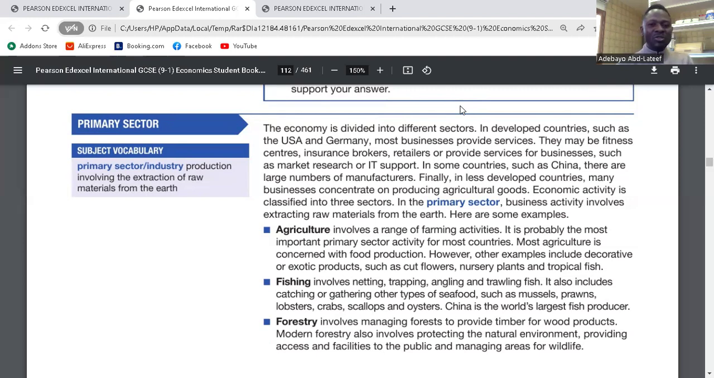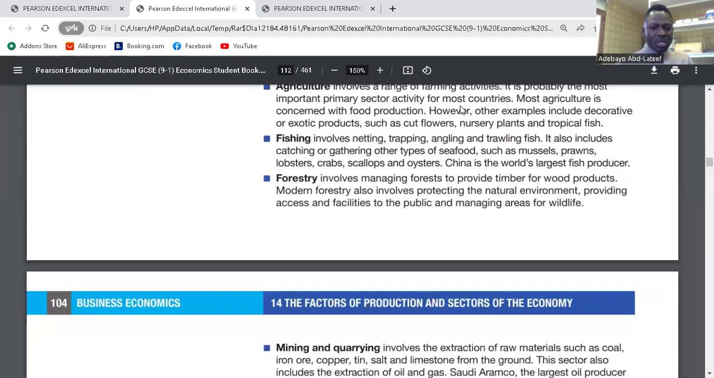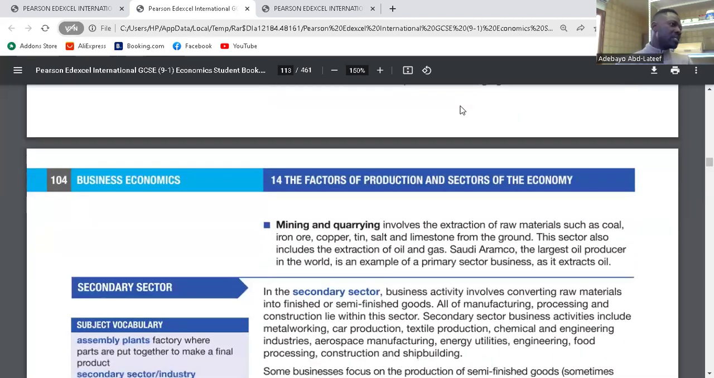So we go with the primary sector. The primary sector involves the extraction of raw materials from earth. Examples are agriculture, fishing, forestry, mining. These are all primary sector. They involve extraction, like fishing, farming, agriculture. Yeah. Then we have the secondary sector.